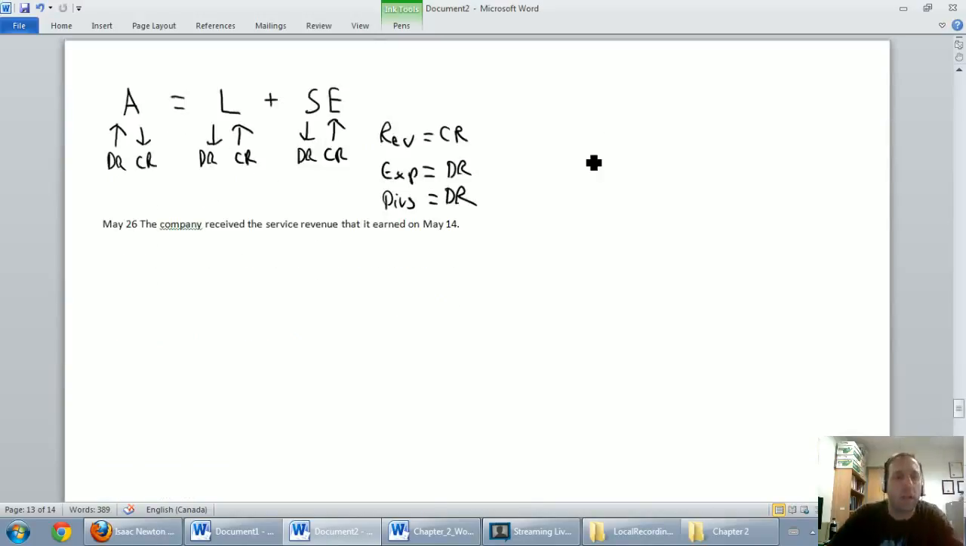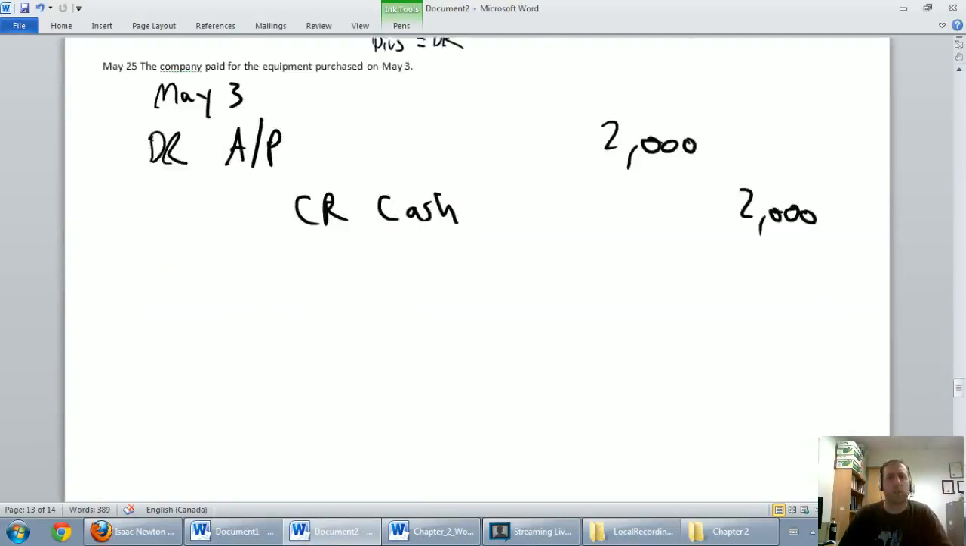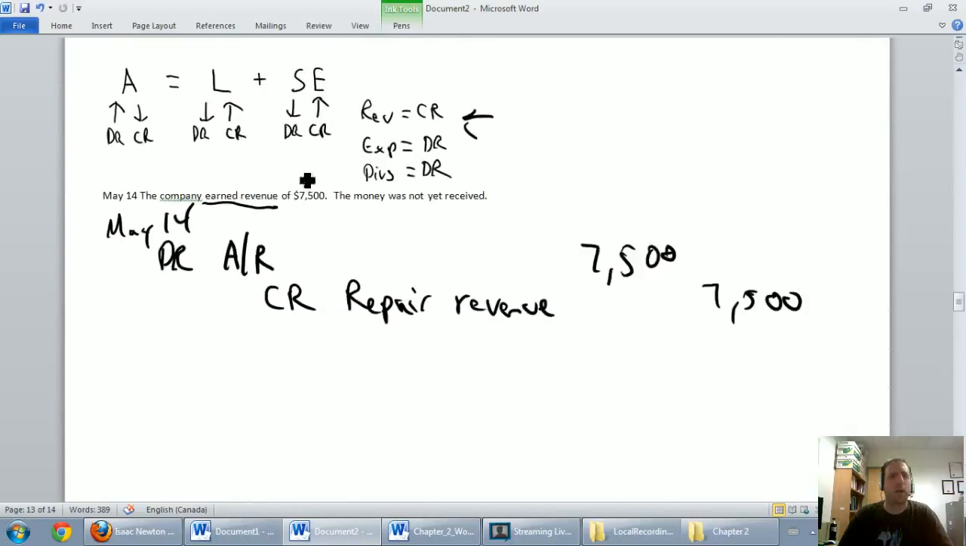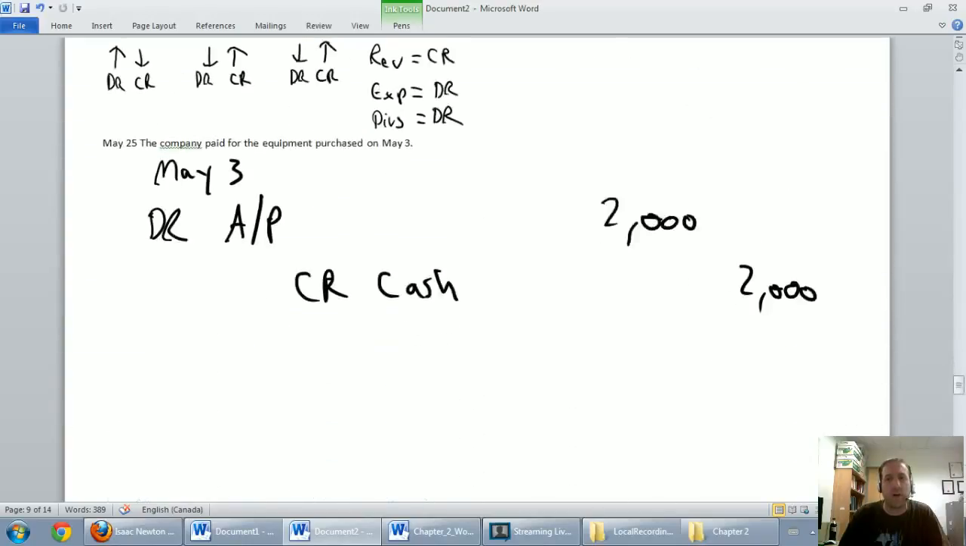May 26th, the company received the service revenue that it earned on May 14th. Okay, there's another one that's referencing something. The company received the service revenue that it earned on May 14th. Let's go up to May 14th. May 14th, there it is. Oh, right, we did revenue of $7,500, but we didn't get the money. So now it's saying, hey, we got the money. All right, so how much money did we get? We got $7,500. Our cash is going up by the $7,500 we received, so let's debit cash for $7,500.